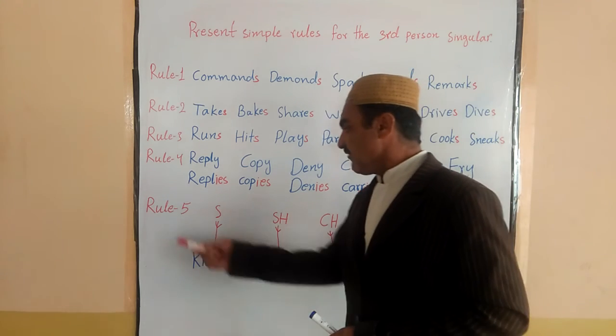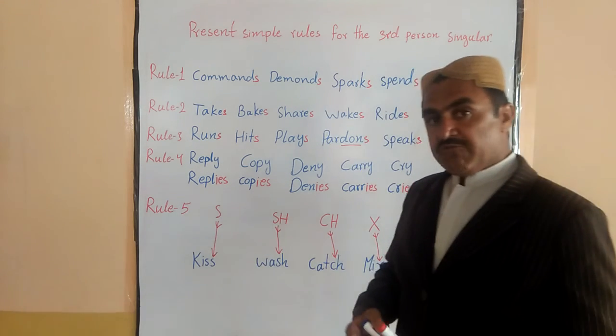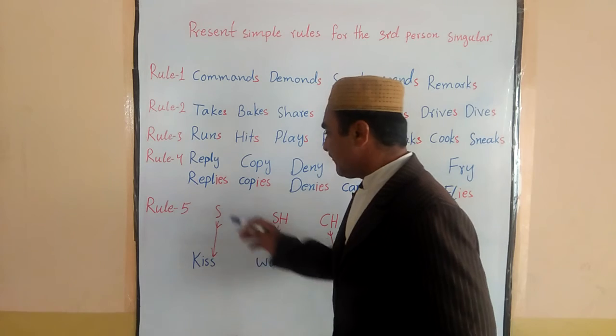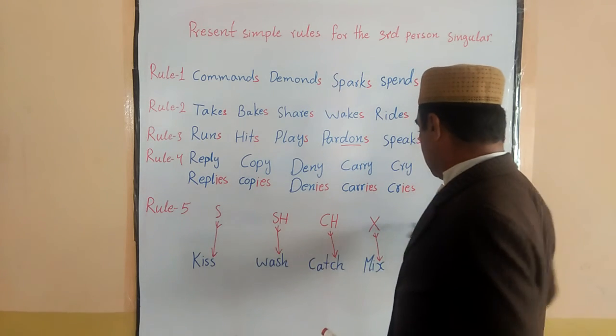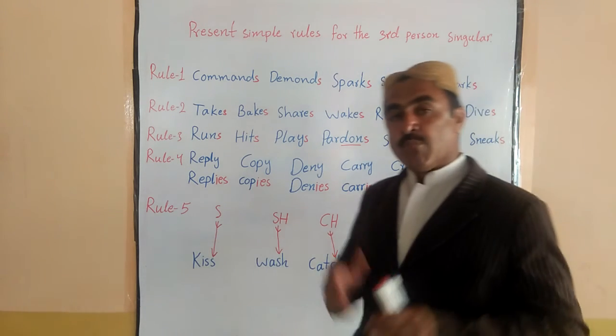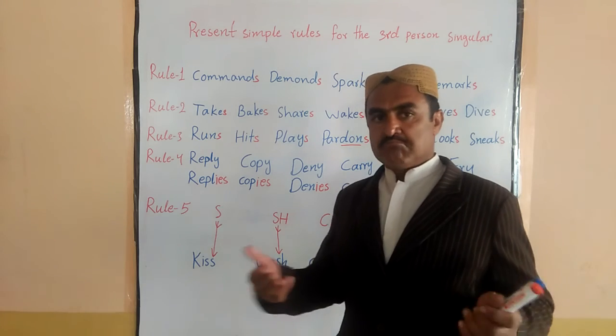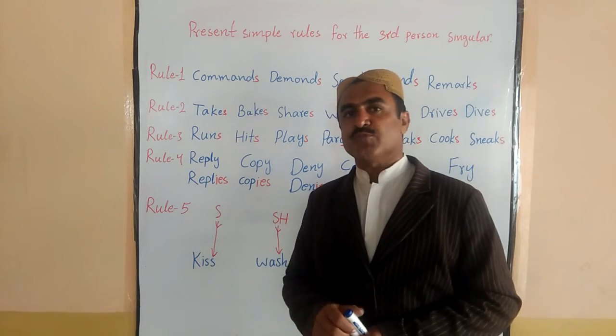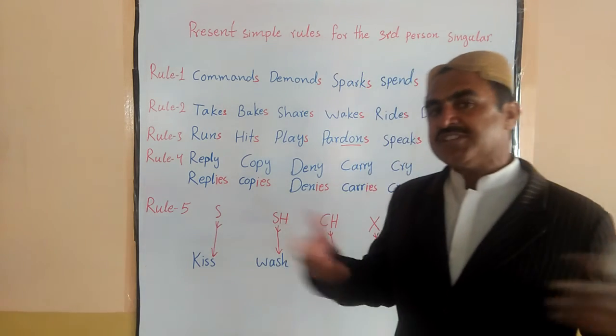So now let's go to the fifth rule, okay. Whenever your verbs end with these letters, okay, then we mostly put es. Maybe there are some exceptions. It is possible in English, okay. In English you can say anything is possible, okay.